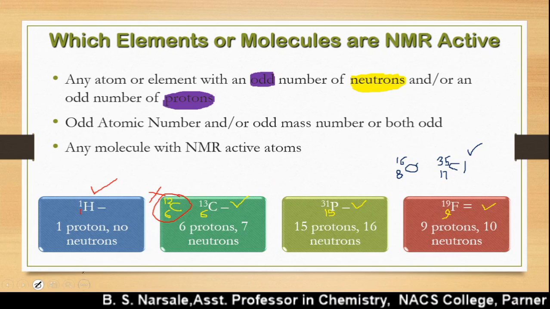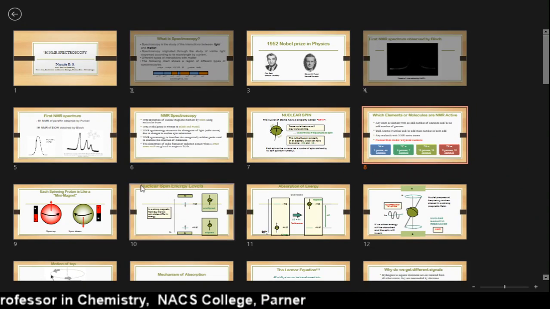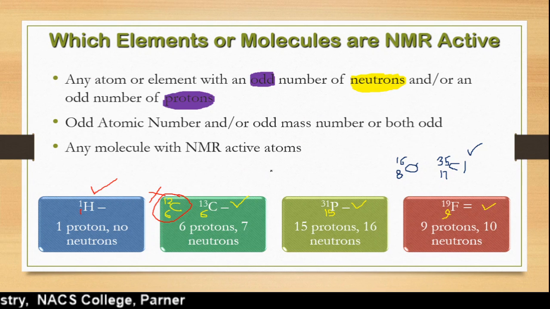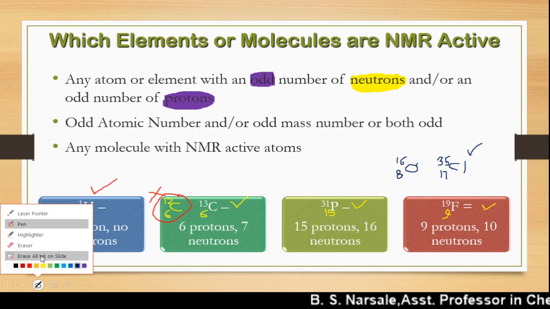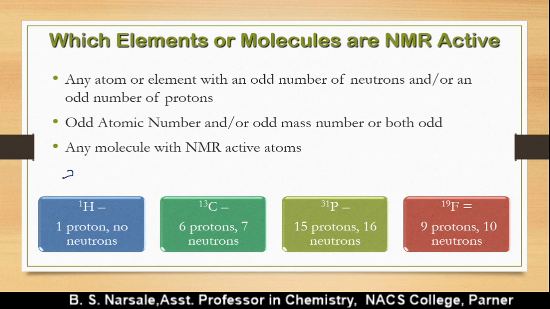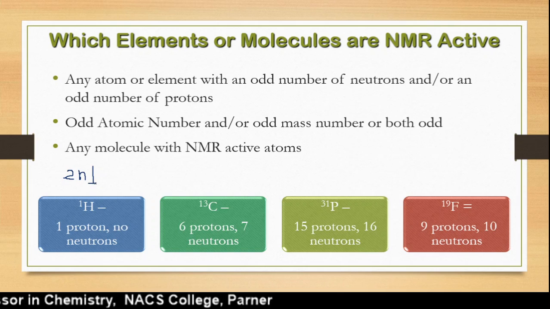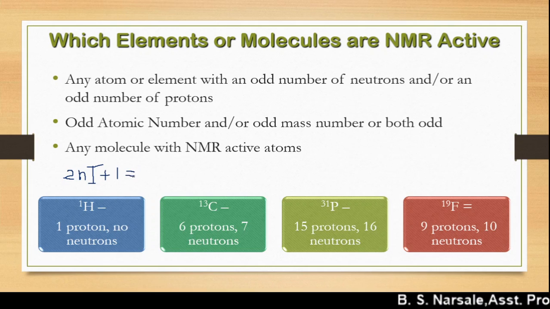And what is the actual formula for this? The formula for such compounds is 2nI plus 1. Everyone knows the formula. 2nI plus 1 is the formula to calculate the number of allowed spin states, where n stands for the number of atoms. Now we can look at a simple example, hydrogen.